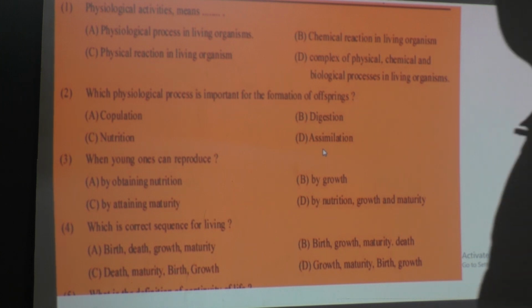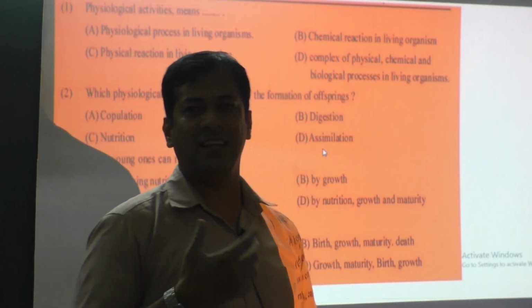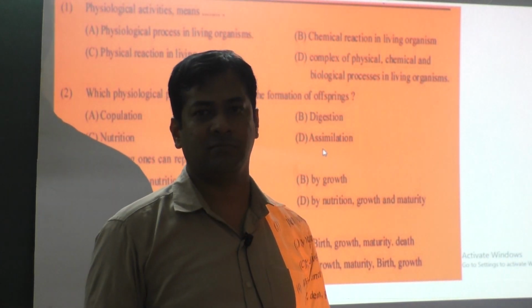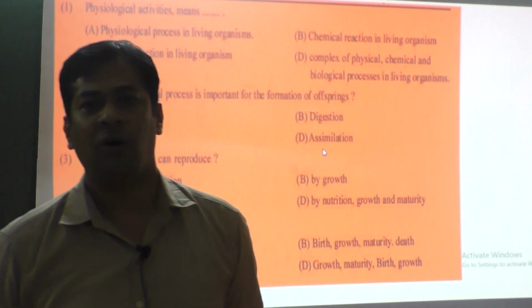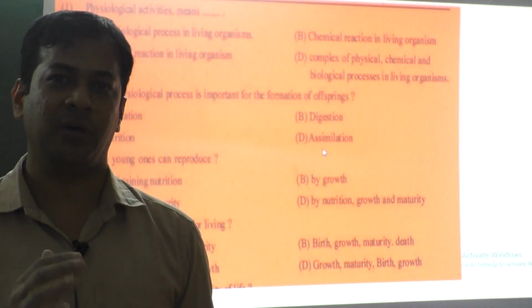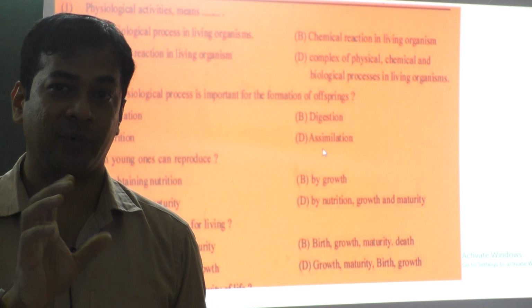You know what physiology means? Physiology means what happens in the entire cell or entire body. It is a collection of all the biochemical processes.